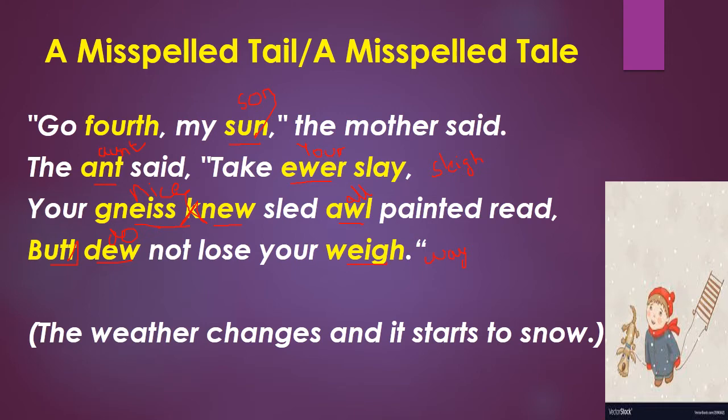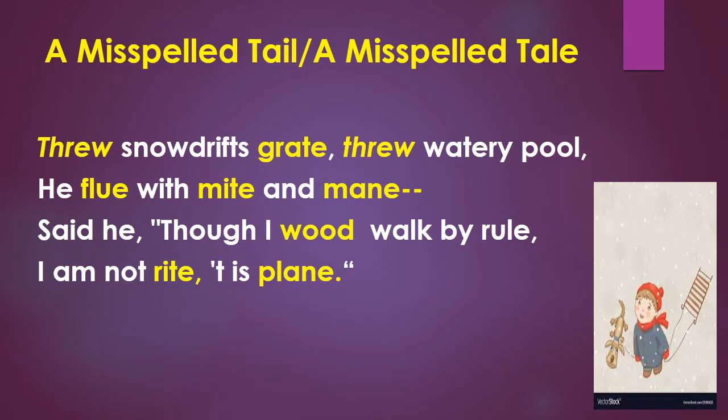So the weather becomes worse. So let's see the next stanza. What is this? Yes. So through snow drifts, great. Again, great spelling, through spelling, watery pool. So here the spelling should be through.